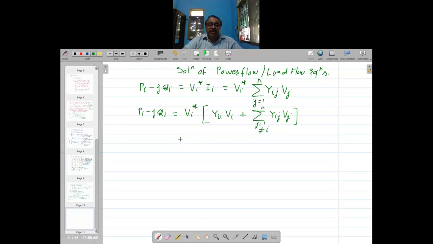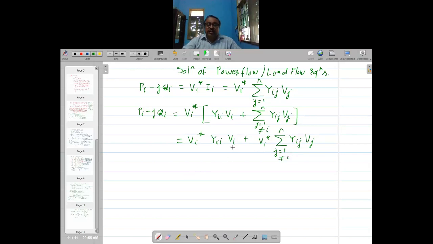So now I can write this as Vi conjugate Yii into Vi plus Vi conjugate sigma Yij into Vj, j equal to 1 to n, j is not equal to i.